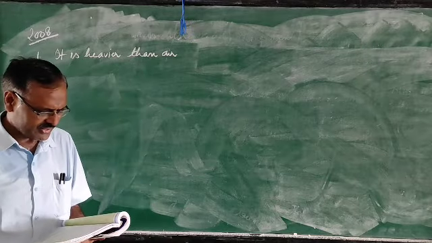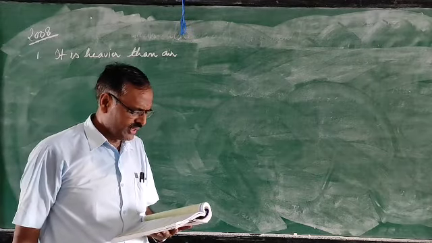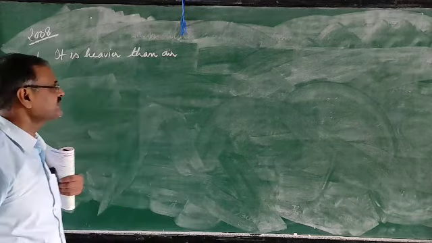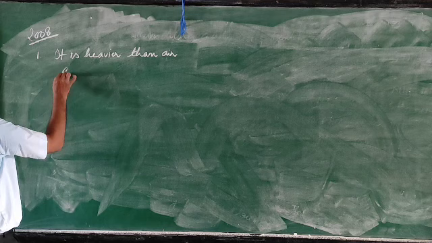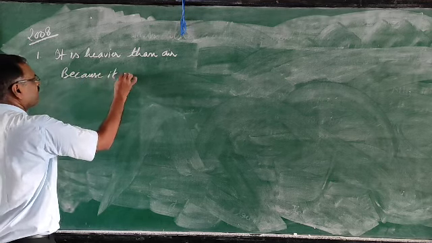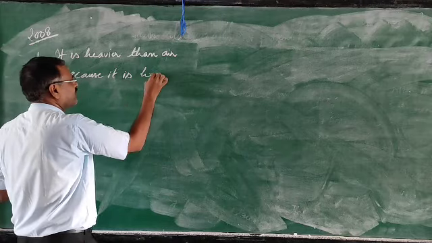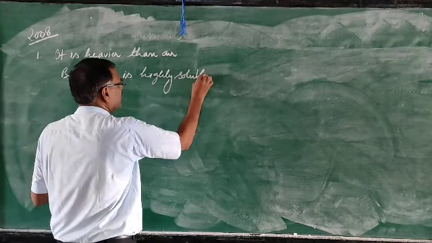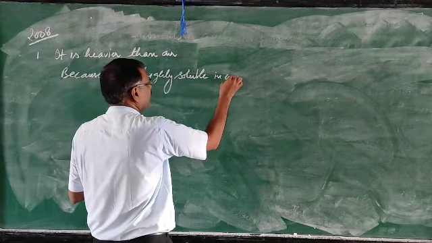It means it is heavier than air. Then it is asked, why is hydrogen chloride not collected over water? Because it is highly soluble in water.